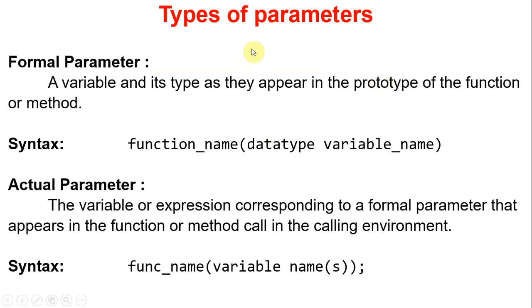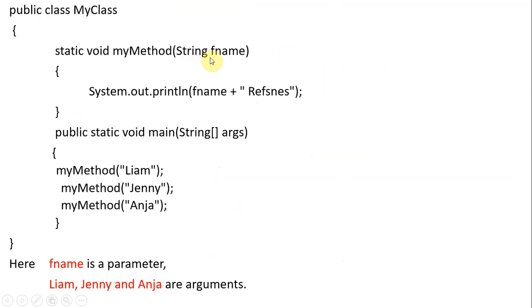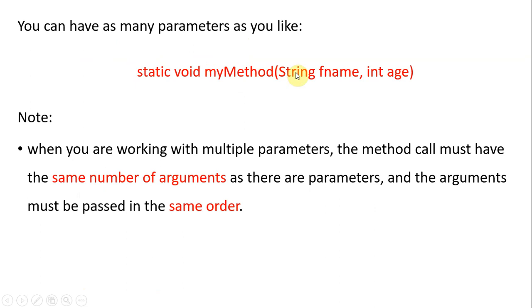Next, when it comes to the types of parameters, we have two types: one is formal parameter, the second one is actual parameter. A formal parameter is a variable and its type as they appear in the prototype of the function or method. This is also called a prototype: name of the function, data type, variable name. This method declaration, prototype, header, whatever you want to call it. Here these parameters, with data type as well as the name, are called formal parameters.